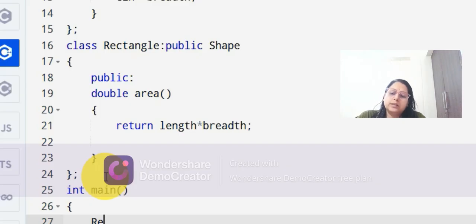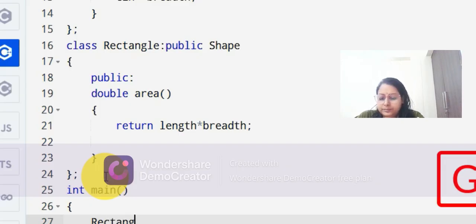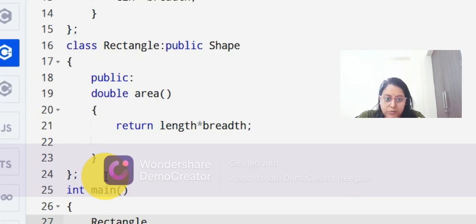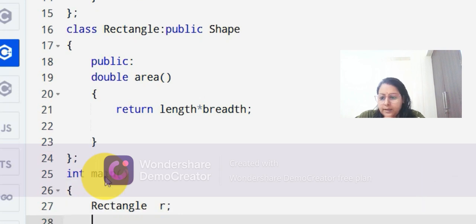But one twist is there, we are creating the object of the child class only, not for the parent class, because it's not required. All the properties of the parent class have already been included in the child class. So the object will be created for the child class only, rectangle R. And then R will be the object for all parent and child functions and all the data members, which will be accessed by this R object. Now directly we can call the function from the parent class and from the child class by this object.